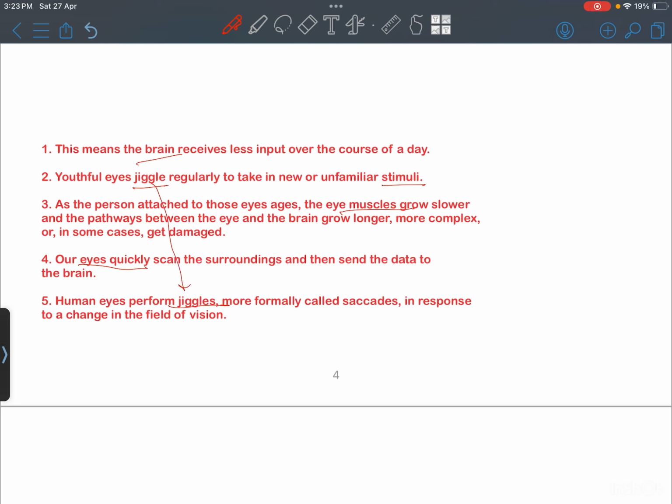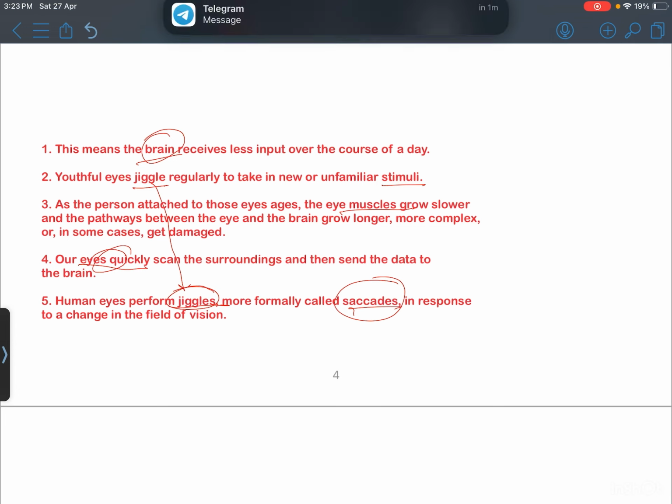That means somewhere jiggle is a dominant idea in this entire parajumble, more commonly called saccades, in response to a change in the field of vision. So there is something related to the eye. You can see there's a brain-eye connection and this jiggling connection. Okay, jiggle means that sparkling of the eyes, you know, that bright luster which is there in the eyes, dominantly in the youth. So basically, we can see that this topic deals somewhere around the eyes, the jiggling, and the relation with the brain. Okay, so we have a fair idea about the topic.